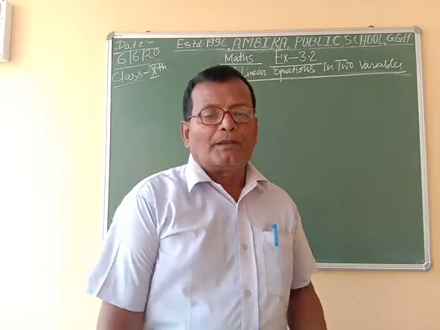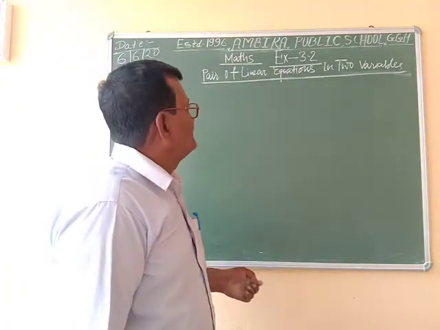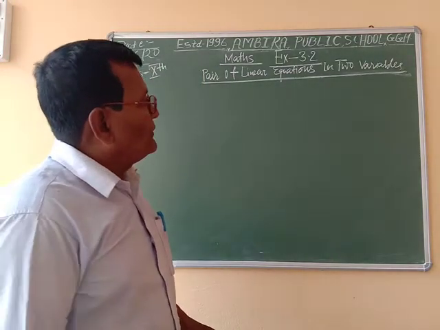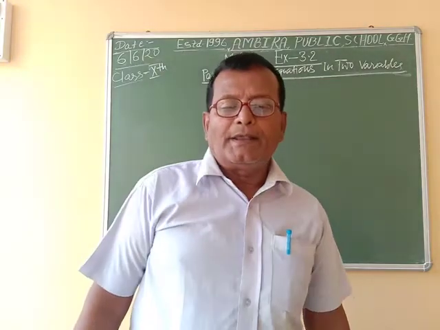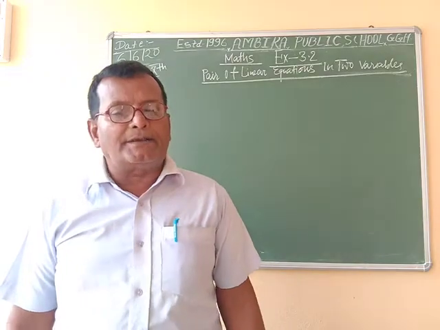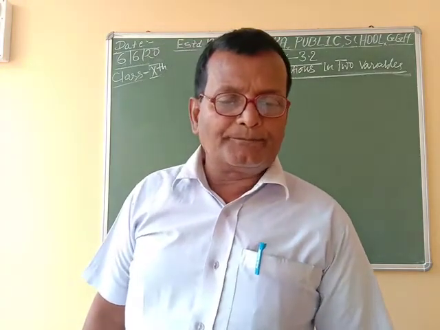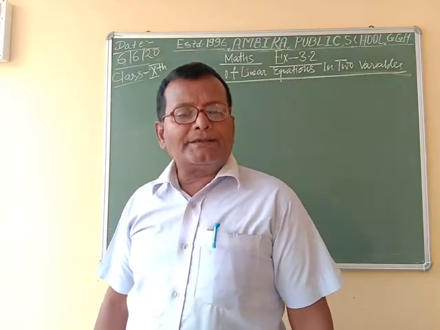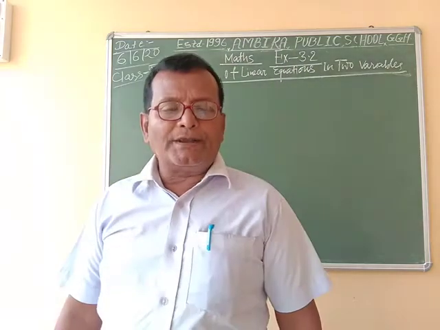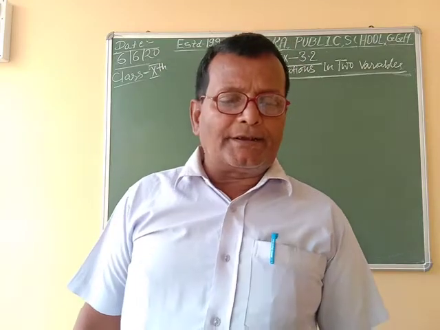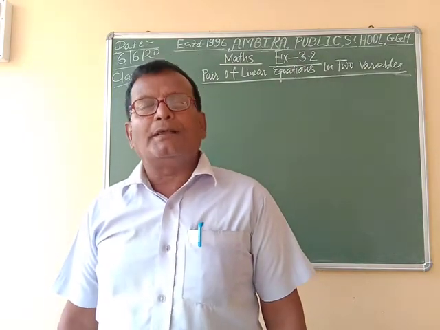As we know, a pair of linear equations which has no solution is called an inconsistent pair of linear equations. रेखीय समीकरणों का युग्म जिसका कोई हल न हो उसे हम संगत समीकरण रैखिक समीकरण युग्म कहते हैं.